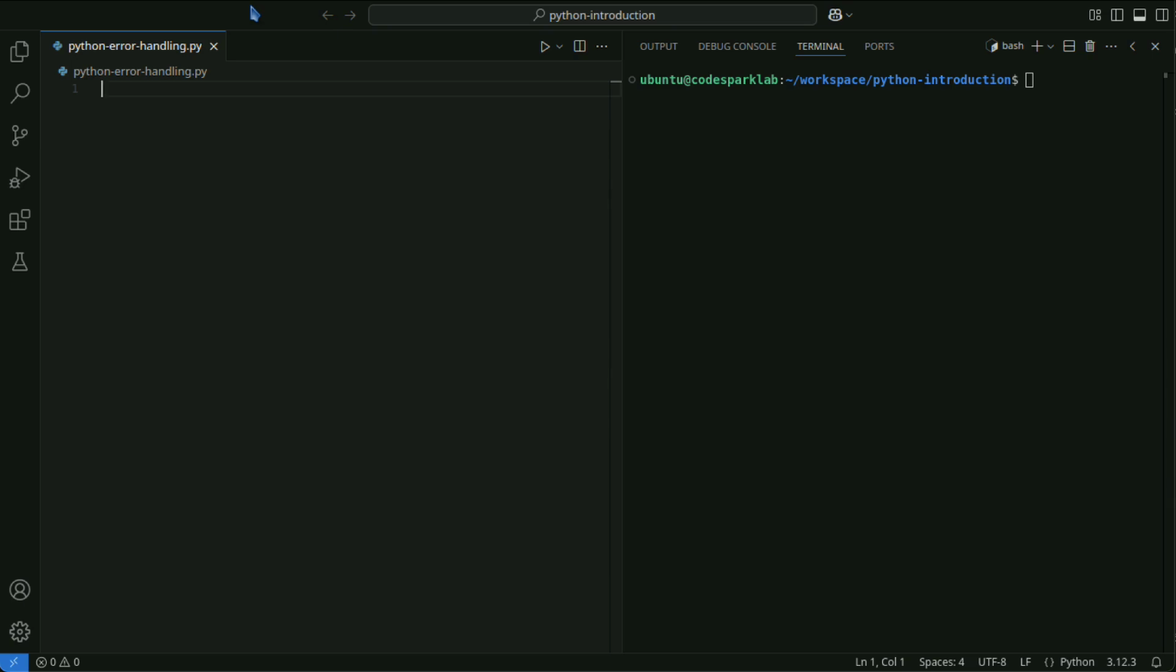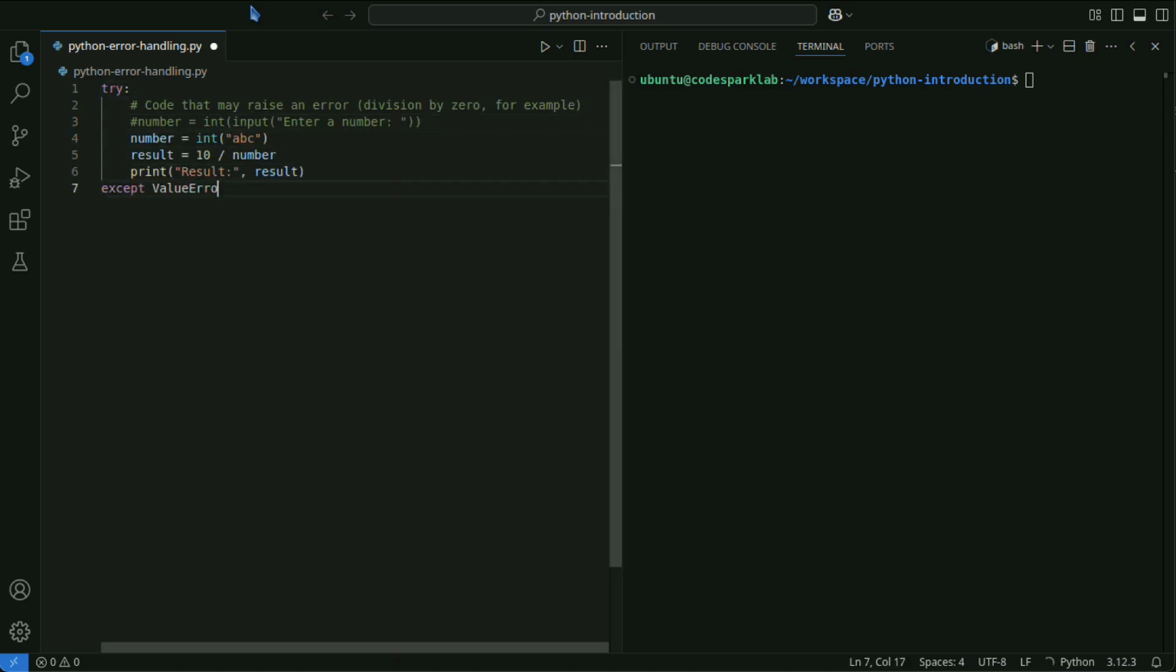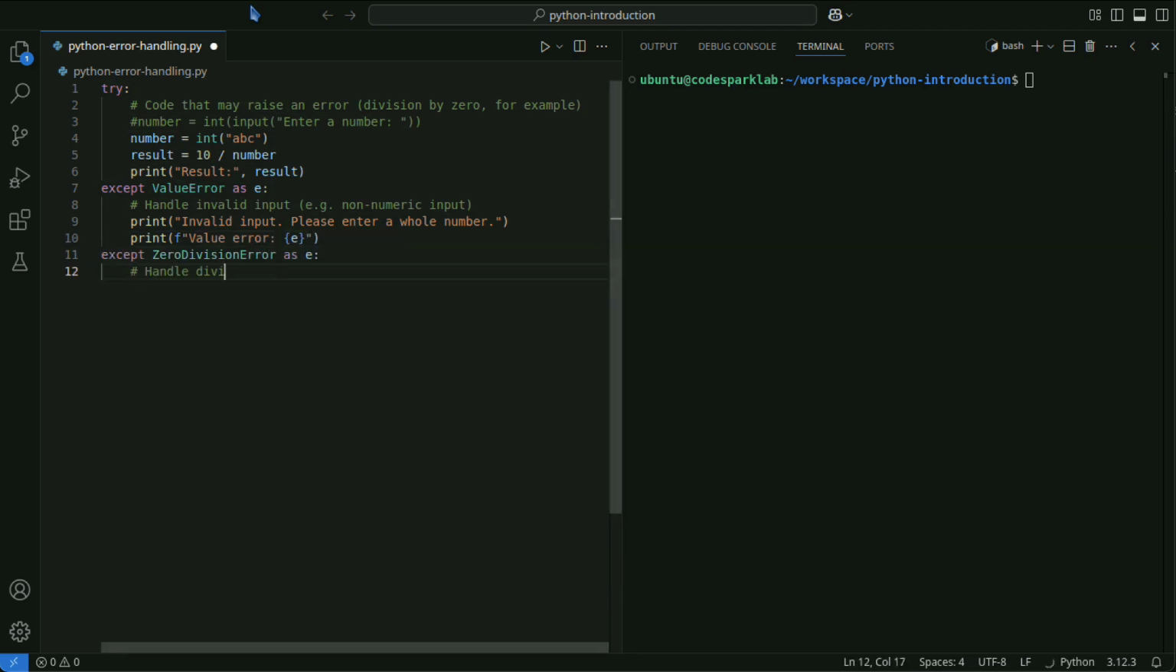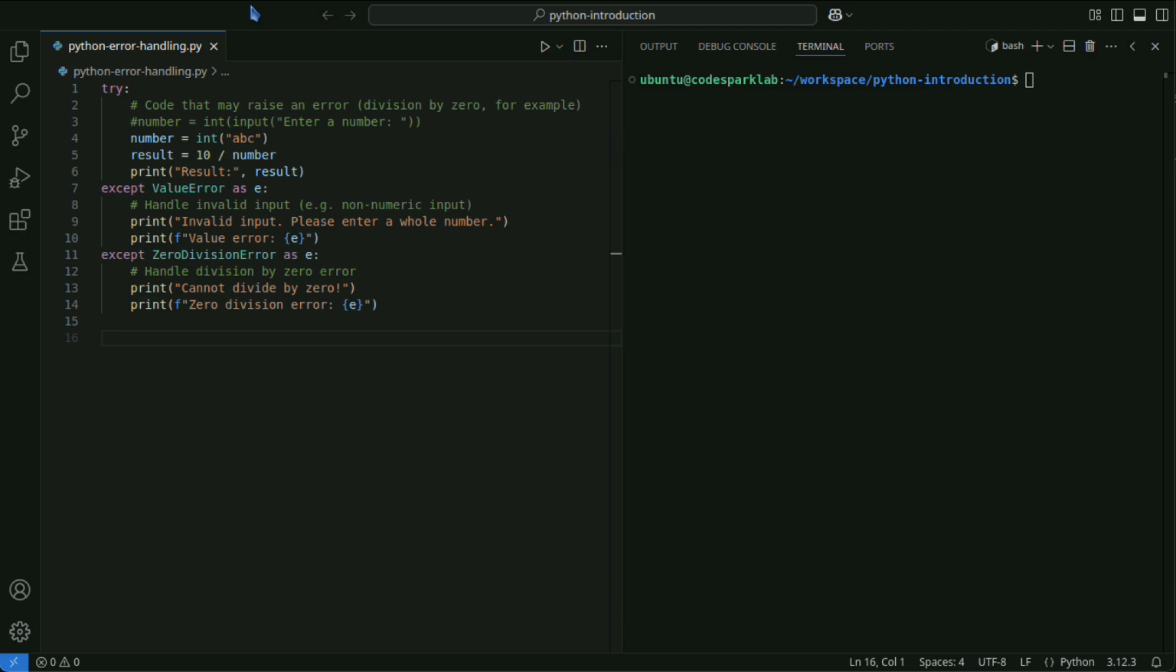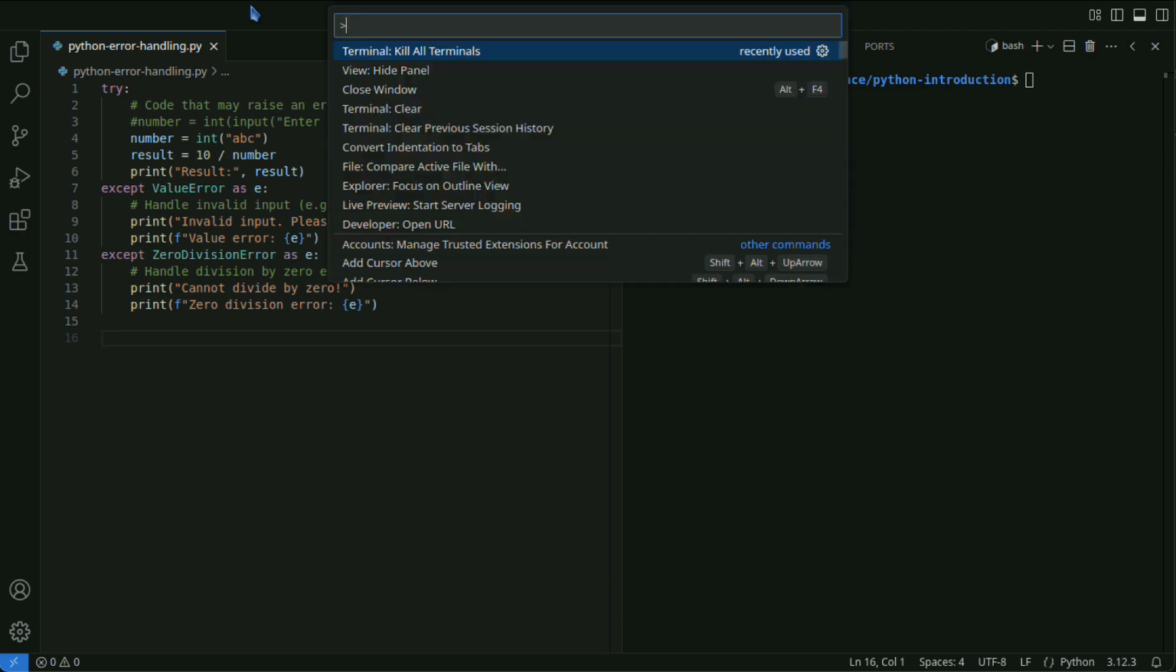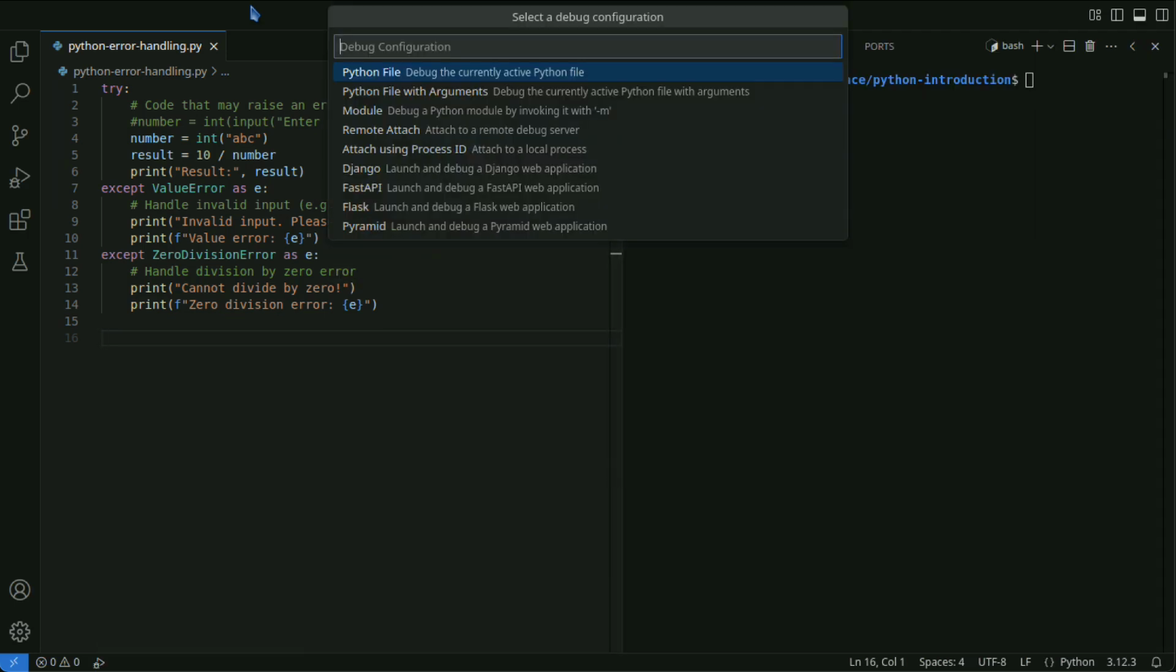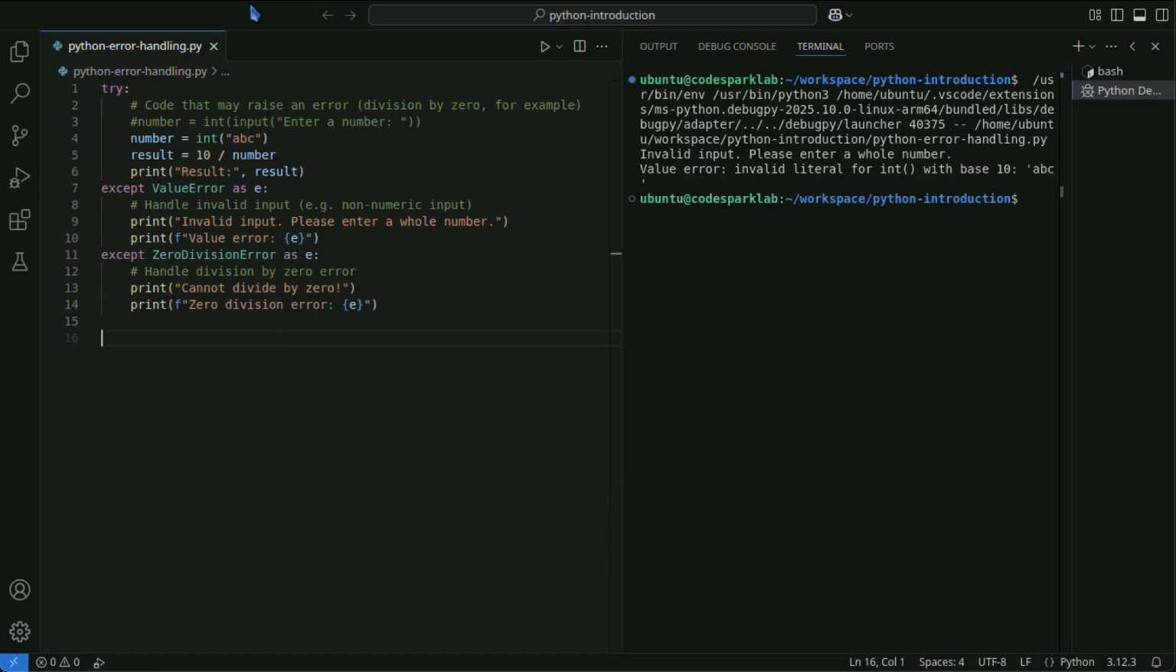Within the try block, you write the code you want to execute. If an error occurs within this block, program execution immediately transitions to the except block. This code is an example of detecting errors in a try block and appropriately handling them by catching either ValueError or ZeroDivisionError.